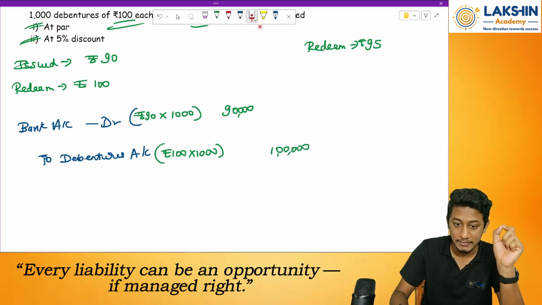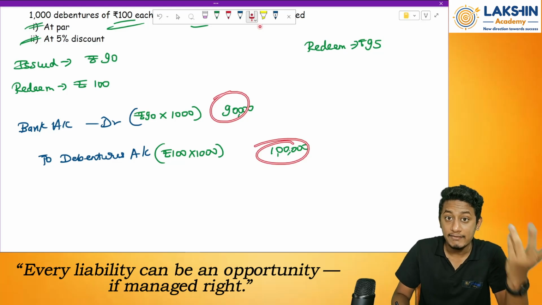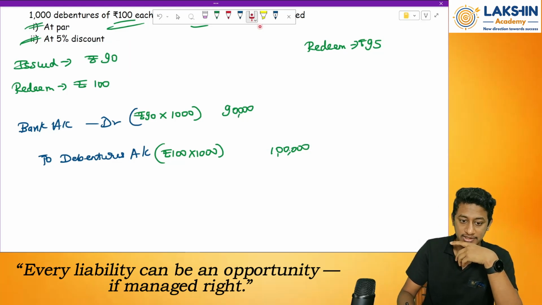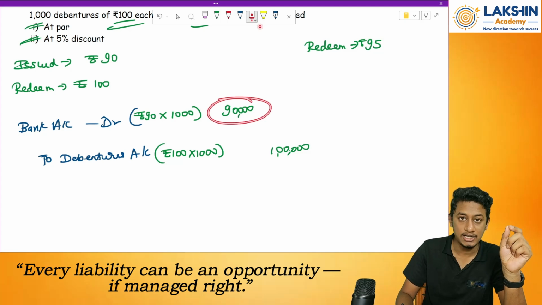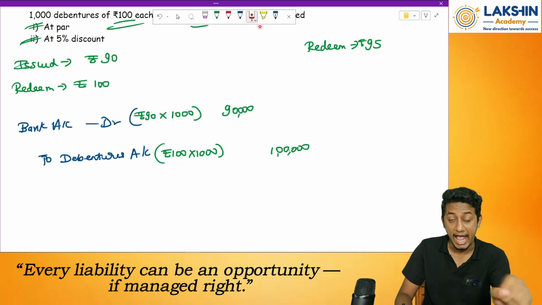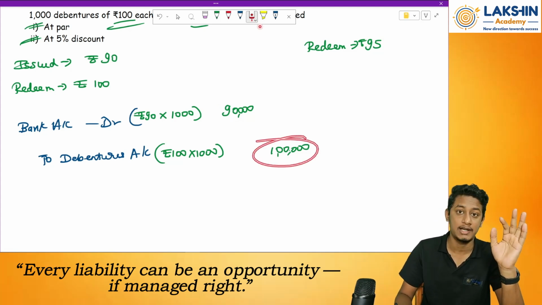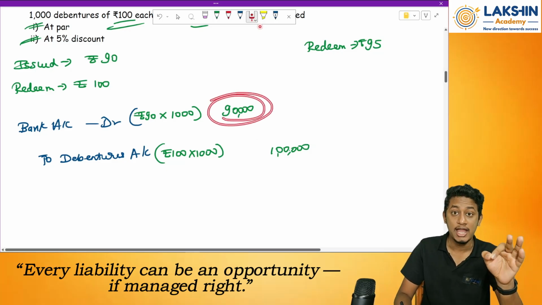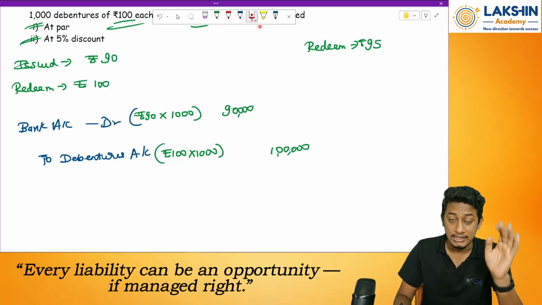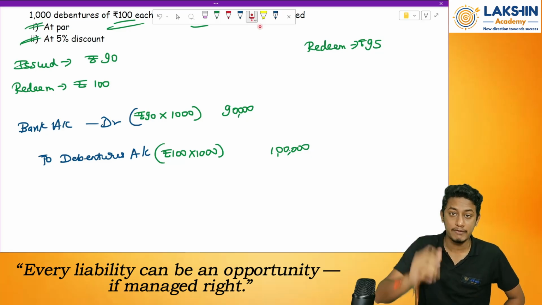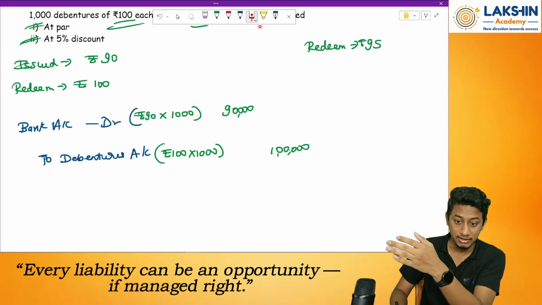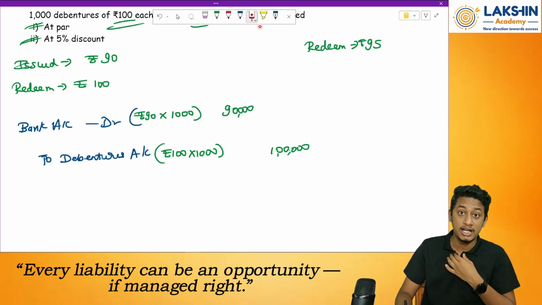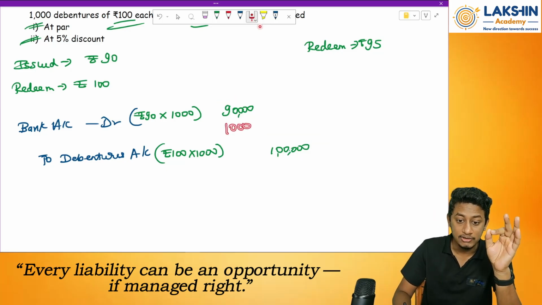But now there's a difference between debit and credit over here. Where will the difference go? This will go to my expense account. Why? Because the debentures are issued at 90,000 rupees, but the actual value of debentures was rupees 1 lakh, and I'm issuing it at a discount at 90,000 rupees. That means 10,000 rupees is a discount given to the people. They are getting something of value of rupees 1 lakh at rupees 90,000. That means the company is incurring an expense of 10,000.